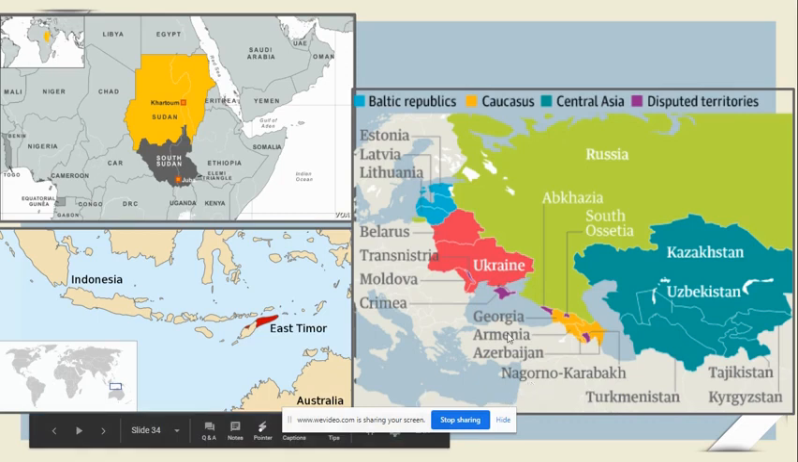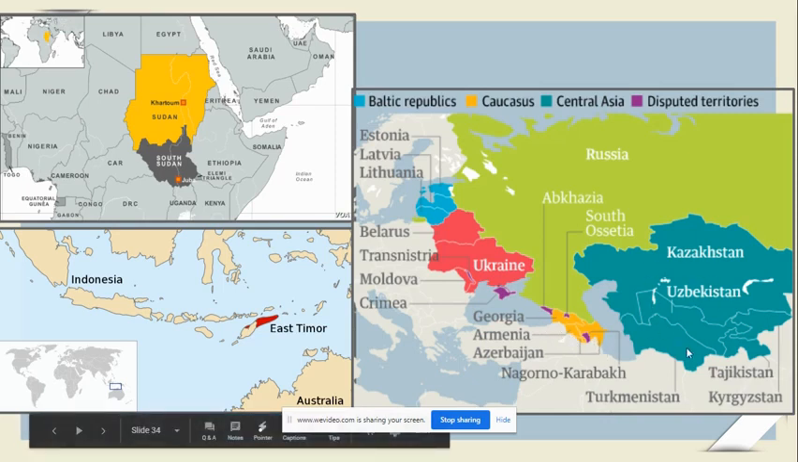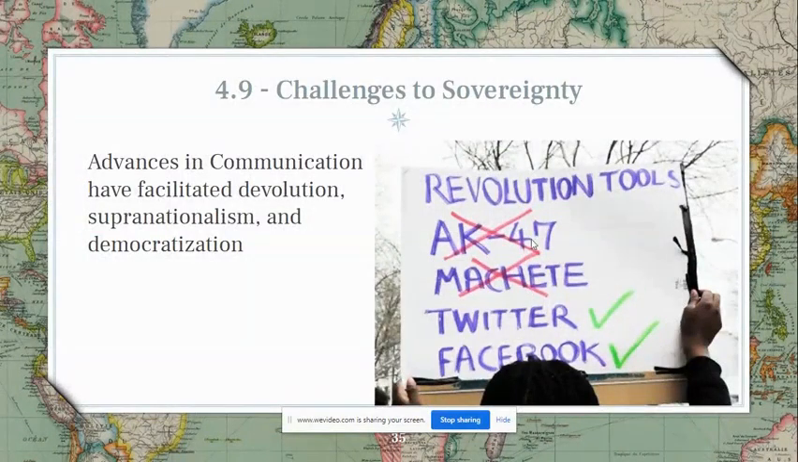The ones in purple here are disputed territories. So Crimea is listed separately, but that's because Russia has now annexed Crimea. And then some of these regions over here, the Caucasus regions and then the Central Asian regions, were all part of the Soviet Union as well, but now they're independent countries. Okay, so continuing on, this is a kind of a large section with challenges to sovereignty.